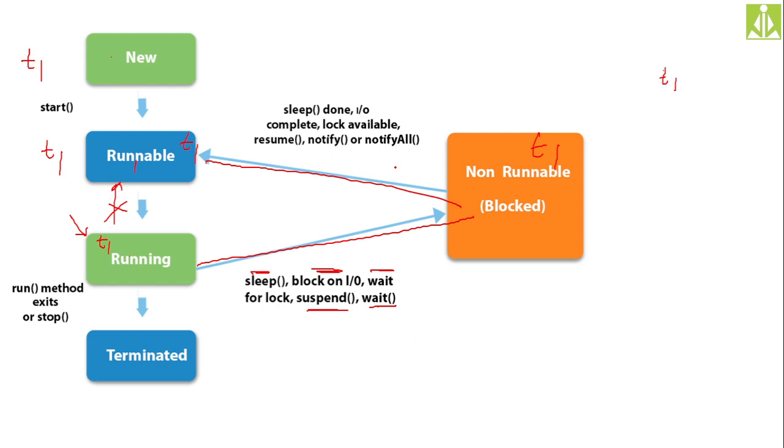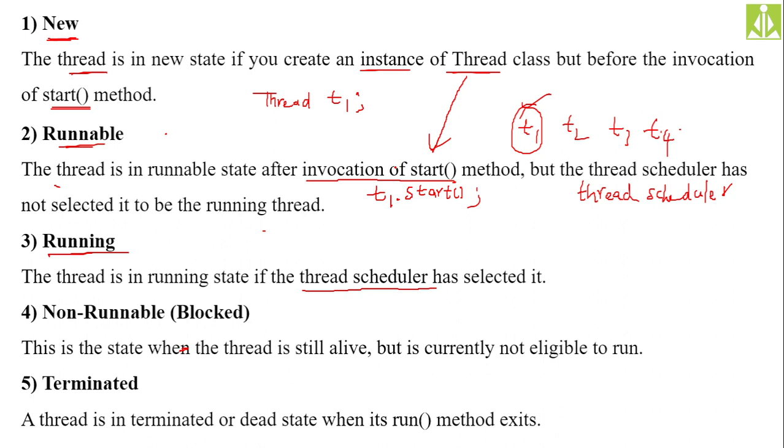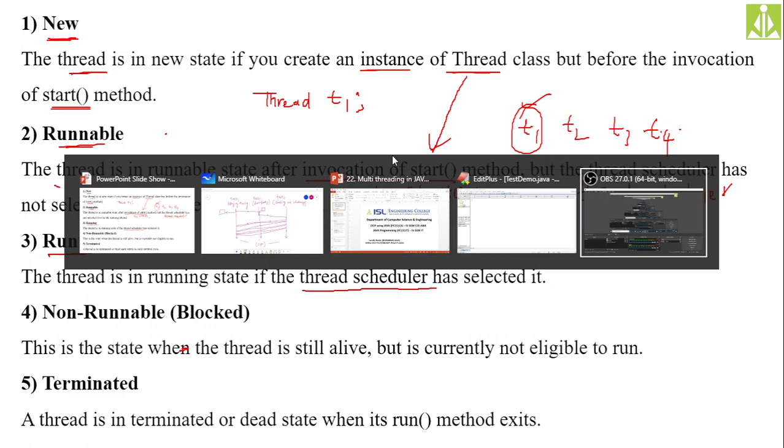In that same way, the scheduling of threads is done in your JVM. From new to runnable, runnable to running, and running to terminated. If anything, like a blocking condition, happens inside the running state, then immediately your thread will enter into non-runnable state, and from there again to runnable state. Like this, things will go. Then the terminated state, in the sense the thread has completed all its operations and is exiting. That's it. These are the 5 different states of a thread.